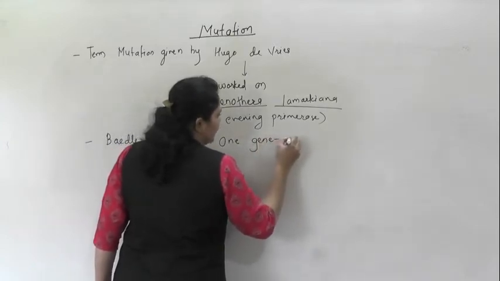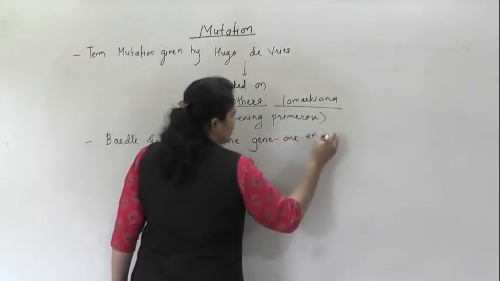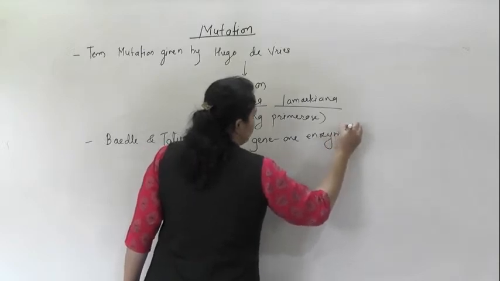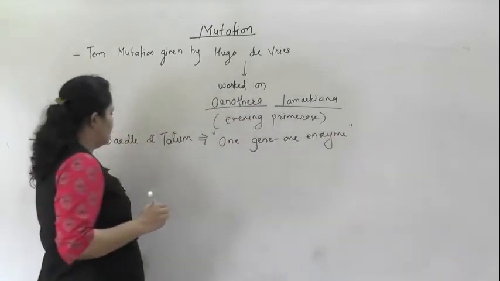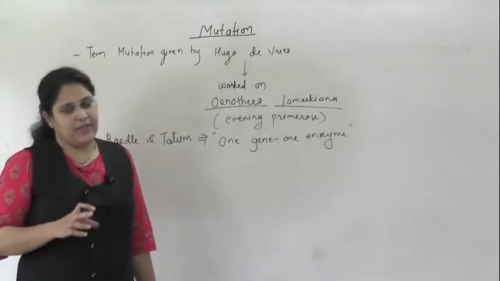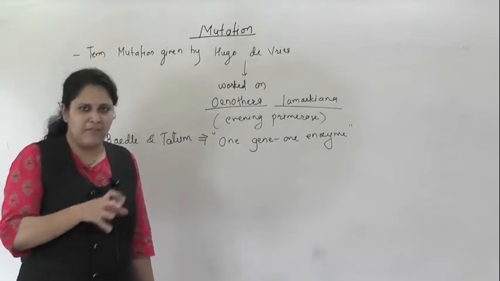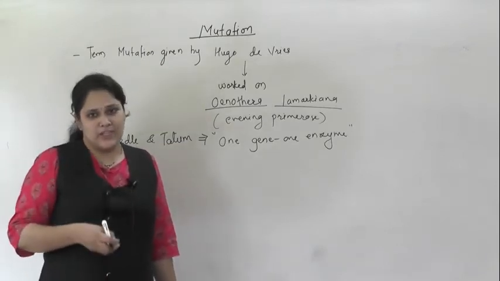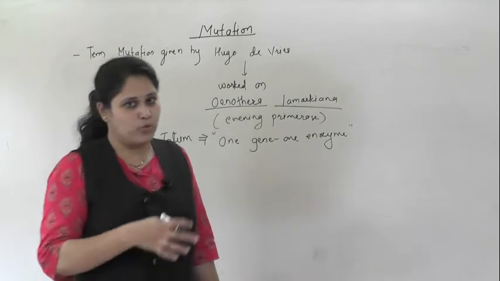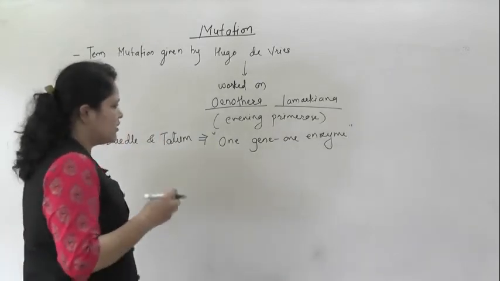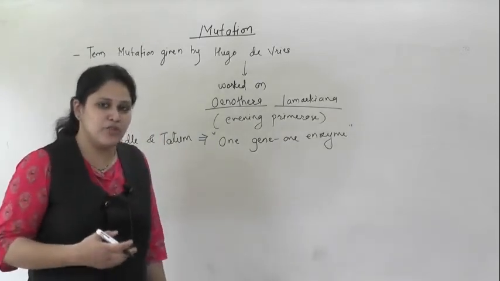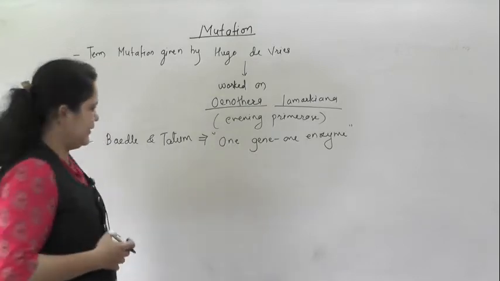Definitely this question is in every MCQ book, and it can be asked: the one gene, one enzyme concept was given by whom? By Beadle and Tatum.